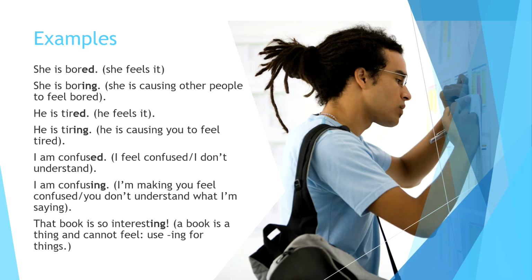Let's take a look at some examples. First example, she is bored. If I say she's bored, that means she feels bored. But if I say she's boring, that means she's causing other people to feel bored. So ed ending, you feel it. It's inside of you. ing ending, you are affecting other people. It is outside of you. You're causing other people to feel things.